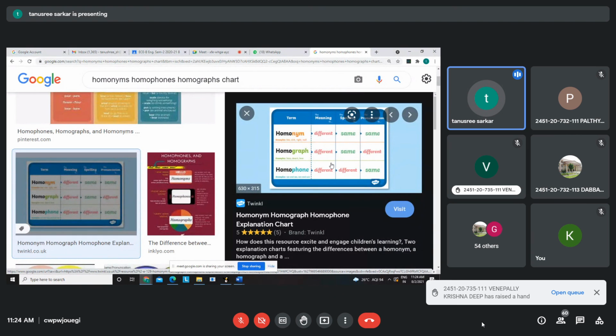See, each one of us has different ways to remember certain things. I'm sure you also have. So in whichever way you want to remember, you remember this, because this is crucial. Always you get a question from homonyms, homographs, and homophones. Most of the students confuse these names and commit mistakes. So be careful of that part.